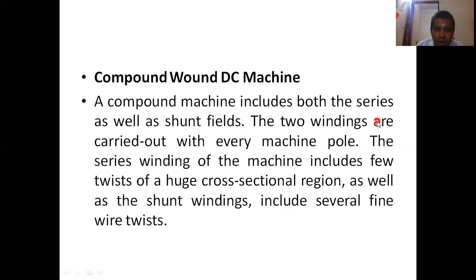The two windings are carried on every machine pole. The series winding of the machine includes few turns of huge cross-sectional area, as well as the shunt winding includes several fine wires, right? The concept is the same. Series winding, big cross-sectional area, and shunt winding, several turns of fine wire, right? So come here.